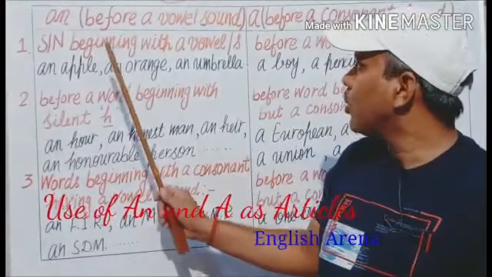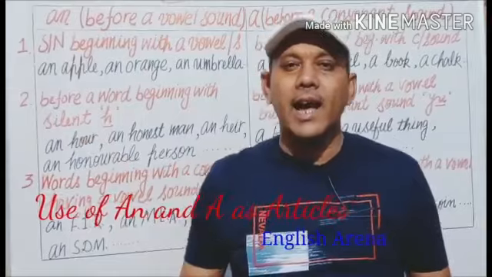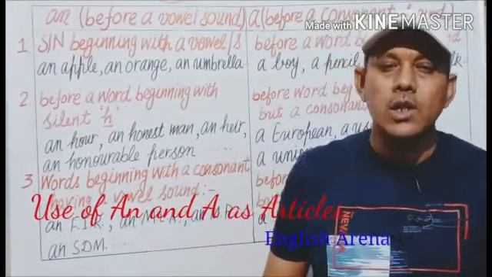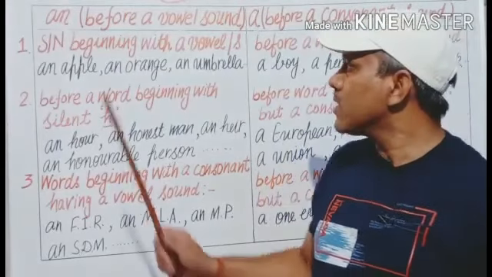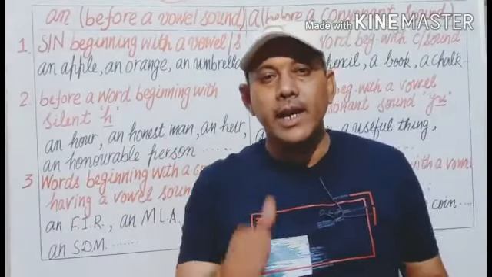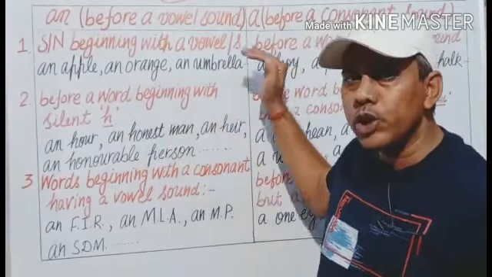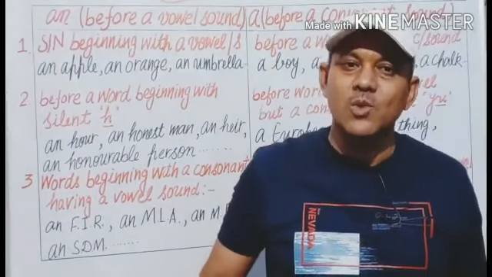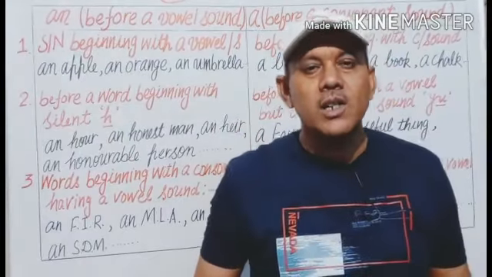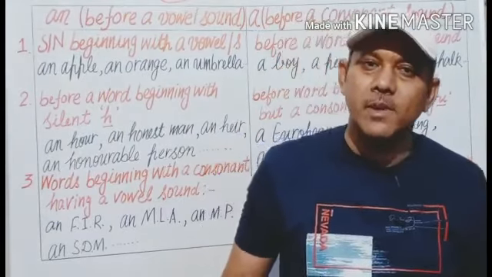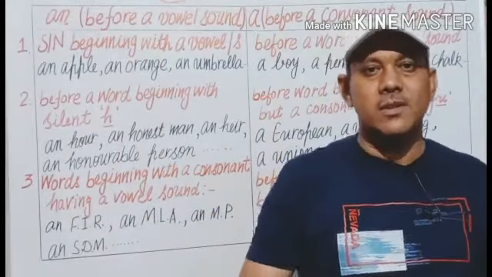First of all, we are going to discuss the use of an. Articles a and an are used before singular nouns. Why? Because a and an both indicate one thing, a singular thing. They are not used before plural nouns. They are also not used before uncountable nouns. They are used before countable singular nouns.